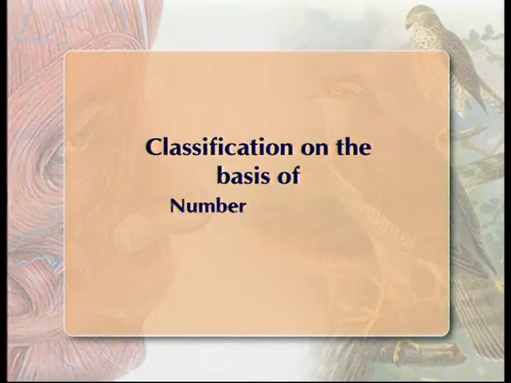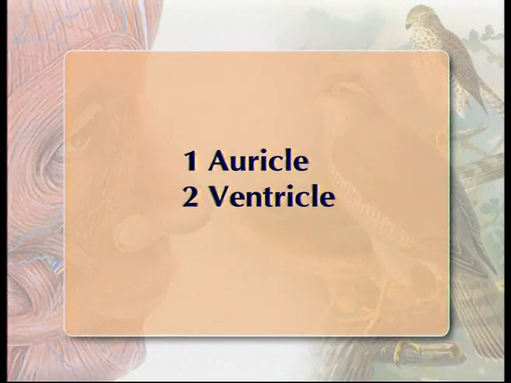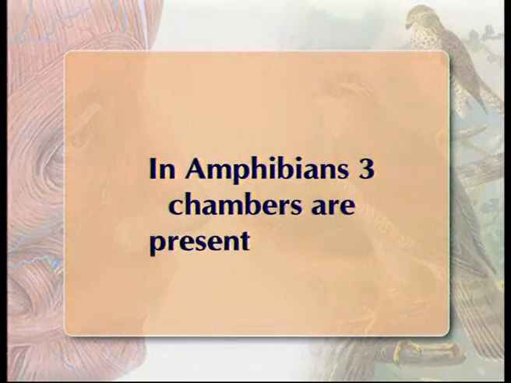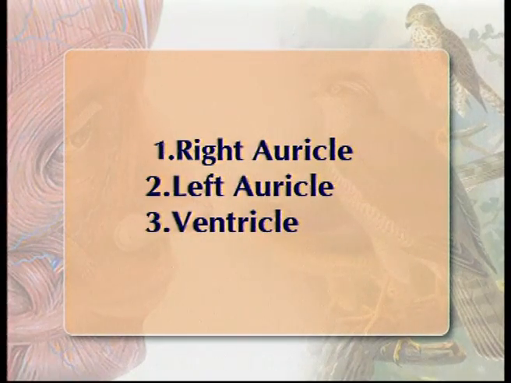Fifth point is about the number of chambers present in the heart. In Pisces, only 2 chambers are found, one auricle and one ventricle. In amphibians, the heart is 3-chambered, as the auricle is divided into a right auricle and a left auricle.